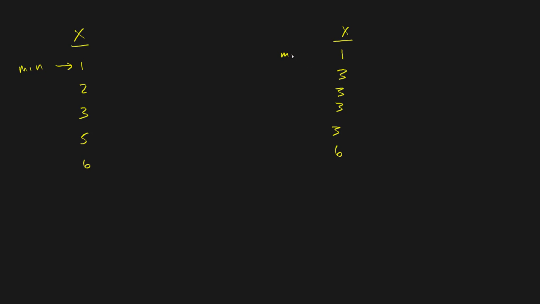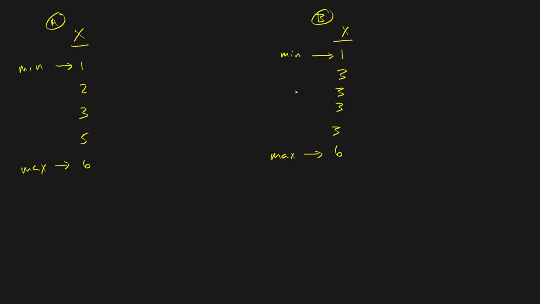It's the same over here. My maximum value, I'll call this sample A, and this is sample B. My maximum value is a 6 in sample A. It's also a 6 in sample B. So they both have the same minimum. They both have the same maximum.